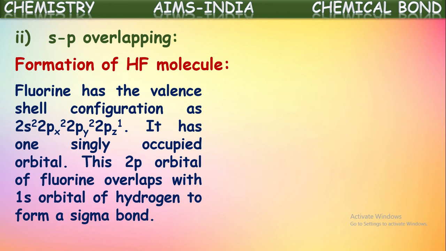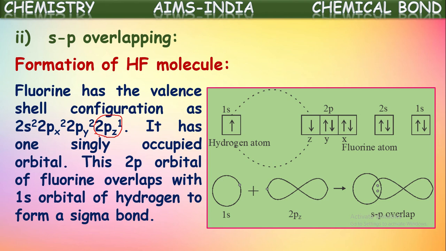So out of these 7 valence electrons, it has only one electron in the single state, isn't it? Remaining all electrons are paired. There is only one unpaired electron. It has one singly occupied orbital, that is the 2pz orbital, isn't it? This 2pz orbital of fluorine overlaps with the 1s orbital of hydrogen. Here, hydrogen has one electron in its 1s orbital. So the 1s orbital is singly occupied.